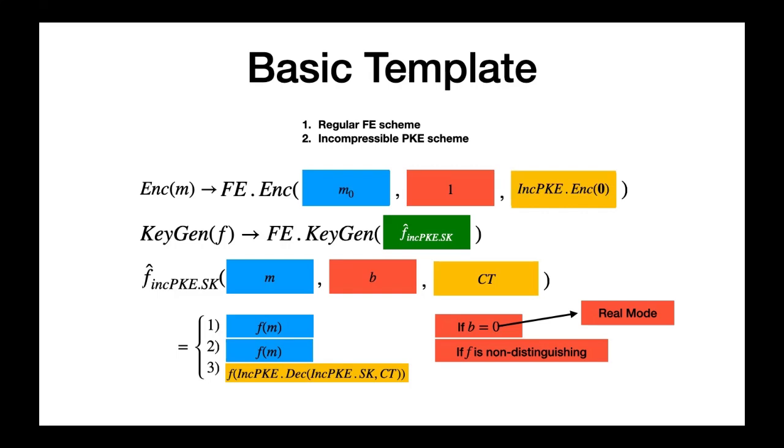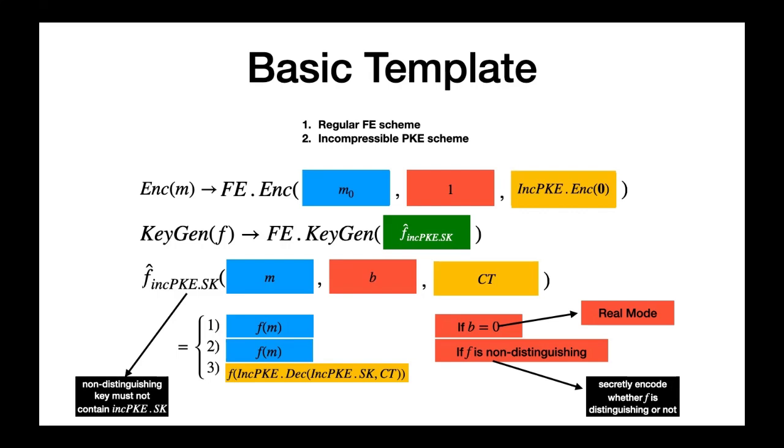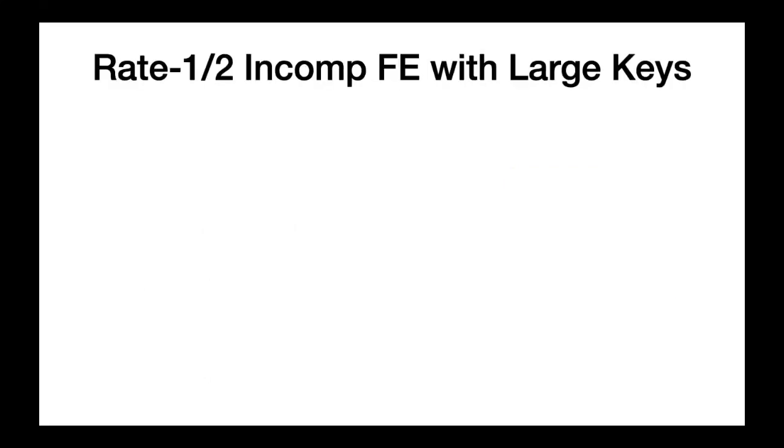The above template has two issues. First, how to secretly encode whether the function f is distinguishing or not inside the function f hat. Second, how to ensure that a non-distinguishing key does not contain any information about the secret key of the incompressible scheme. I will now show how to resolve these issues and obtain a variant of our first construction. This variant achieves a rate half but has large secret keys.